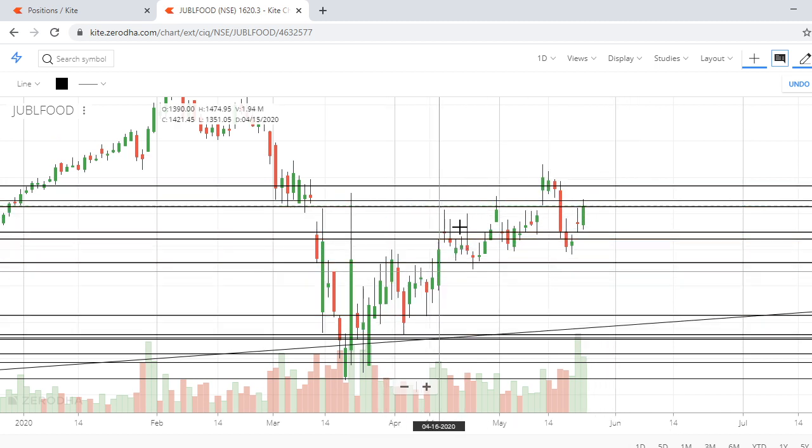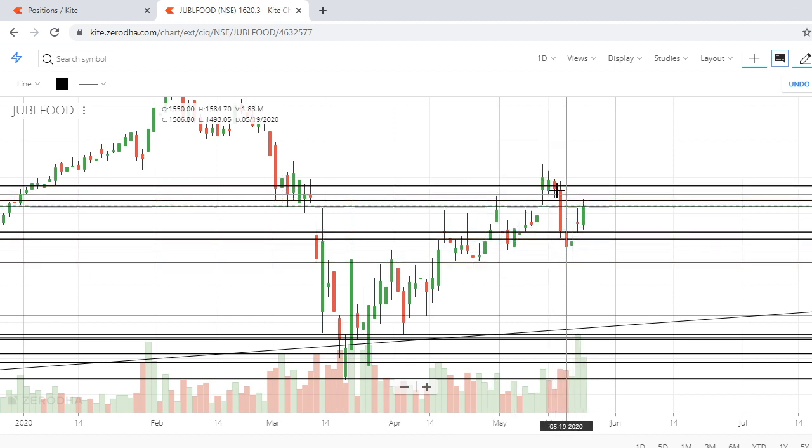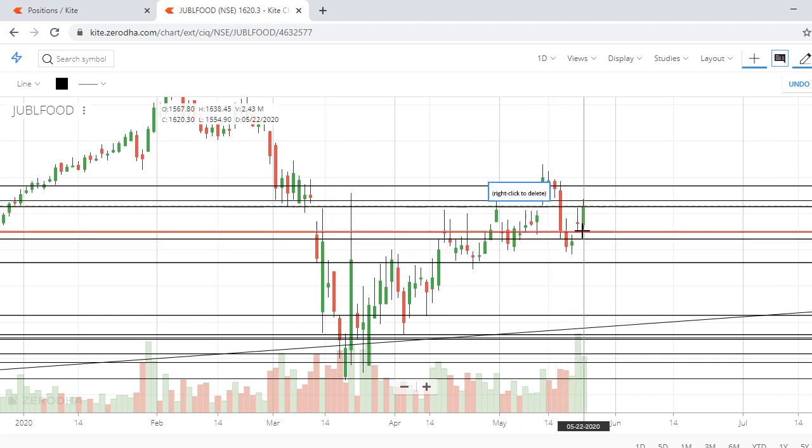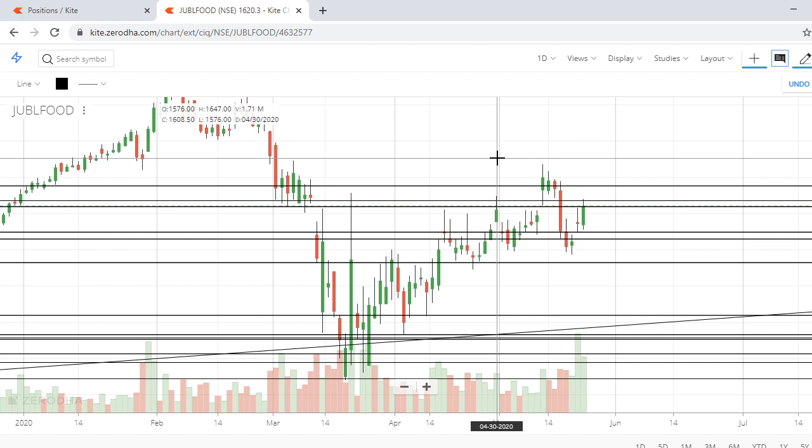See, it's completely an uptrend. Now there is a profit booking. This is called profit booking. Don't think that this is a shorting of the market. No, this is profit booking, there is a difference. Okay, when I deal with the derivatives kind of things, then I'll explain it to you, right? So this is how you can use this supply demand zone.